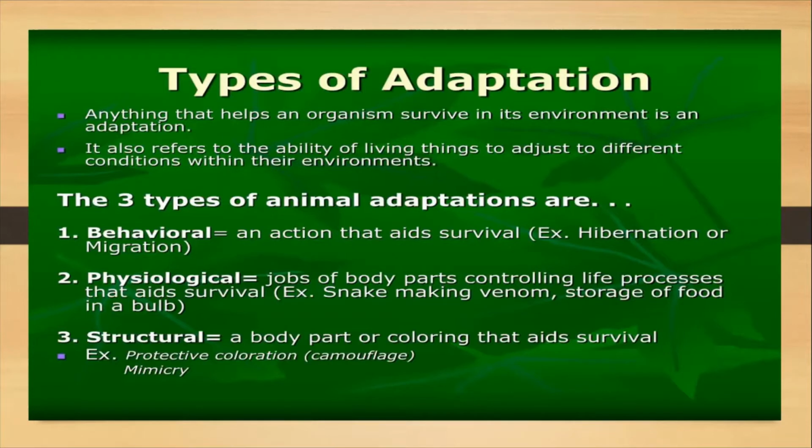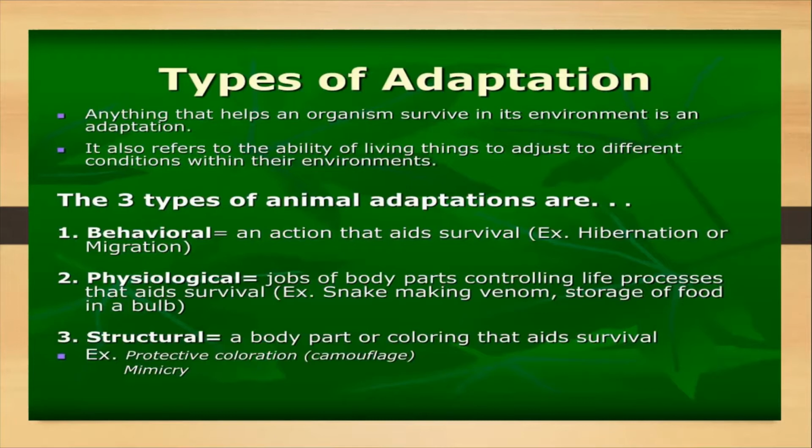Basically, it is the ability of living things to adjust themselves to their environment. So, what is basically adaptation? The ability of any animal to survive in its environment is adaptation.